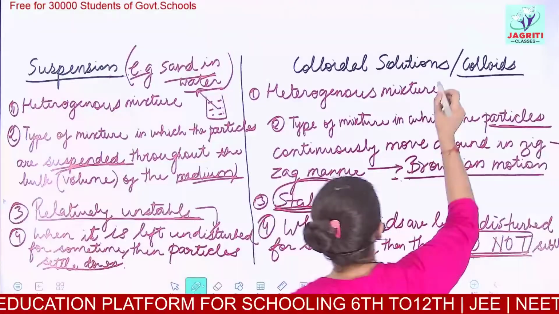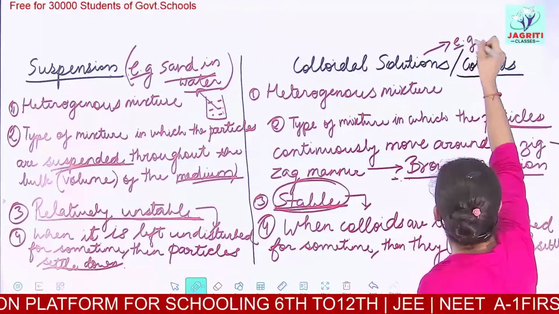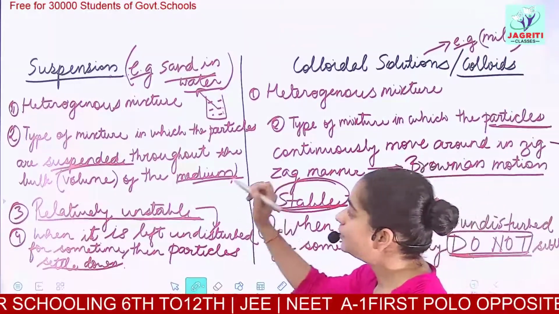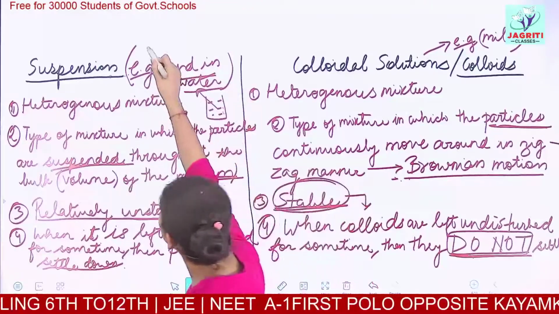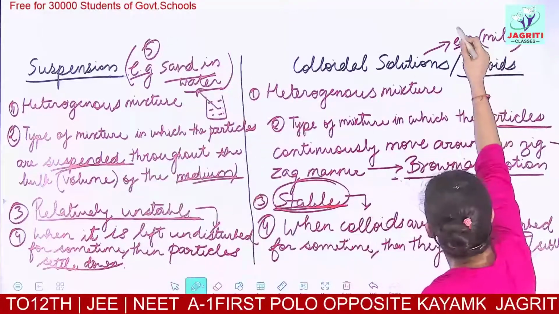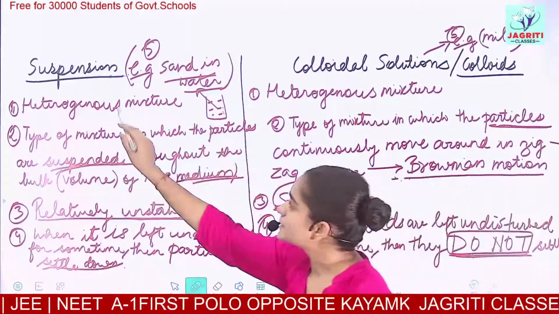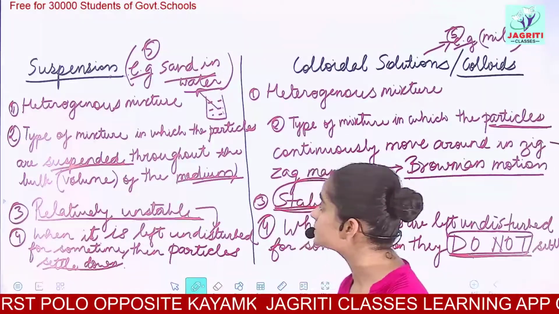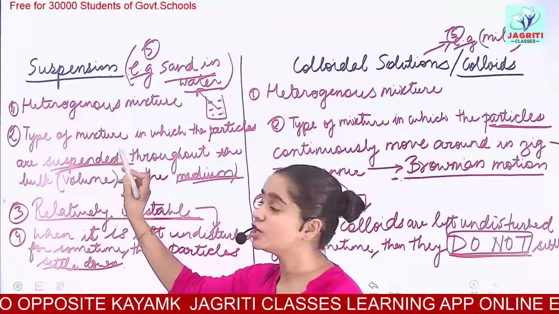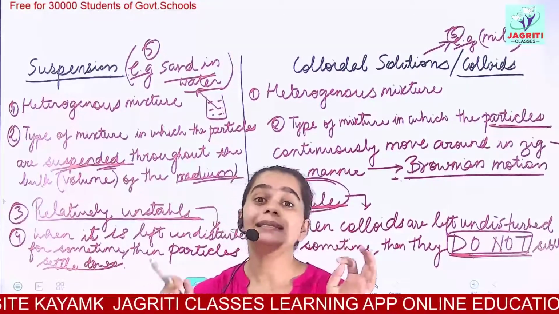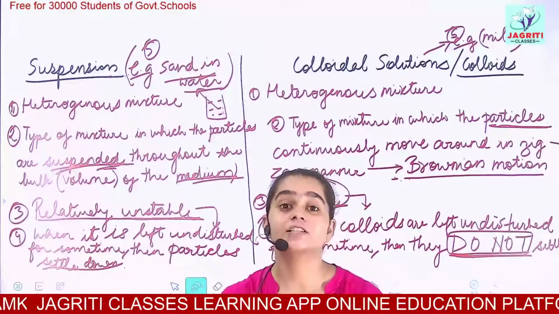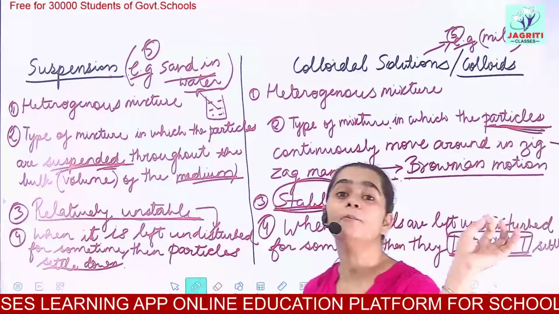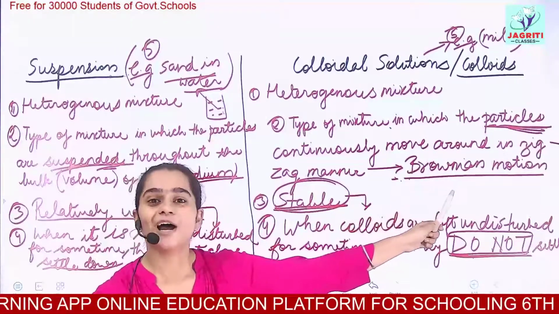For an example, you can take colloid as milk. So milk is an example of colloids. So far we have discussed 4 points plus one example which you can add as the 5th point of difference. The points were: suspension and colloids are both heterogeneous mixtures, that is they will separate into different layers. Suspension is a mixture in which particles are not dissolved but are suspended and spread in the medium, whereas in colloids the particles continuously show a motion called Brownian motion.